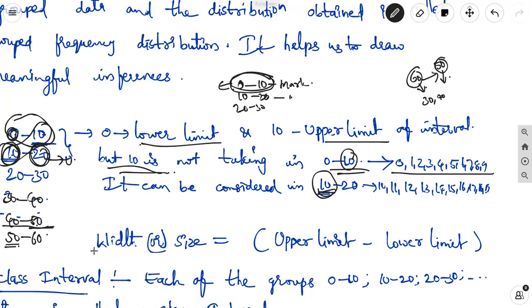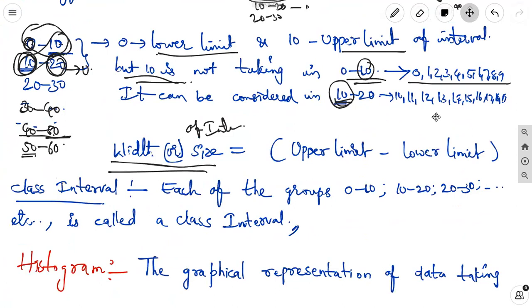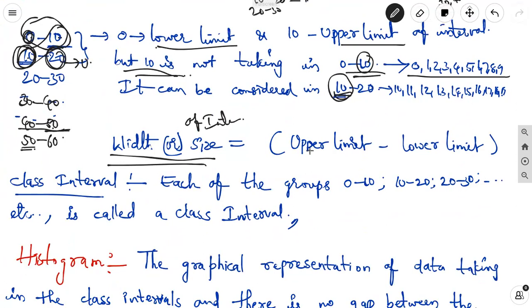Next, what is the width or size of the interval? The width or size of the interval means the difference of the upper limit minus the lower limit. How much difference we are getting, that is the width or size of the interval.